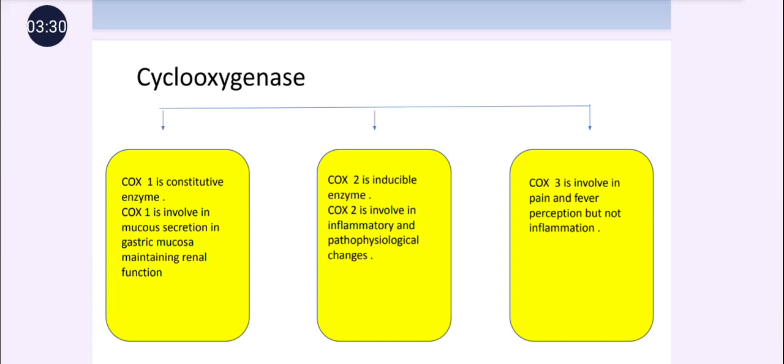So COX1 protects our body from peptic ulcer, and COX2 is an inducible enzyme, means it is produced whenever there is inflammation, or in case of cancer cells, and it is involved in the pathophysiology of inflammation. And COX3 is responsible for the perception of pain and fever, but it is not involved in inflammation. This is about the cyclooxygenase.